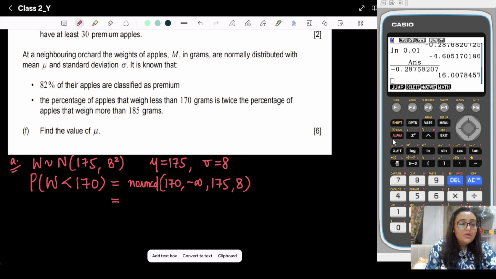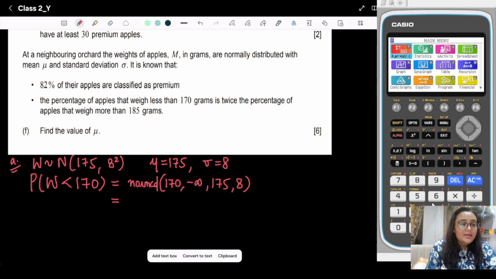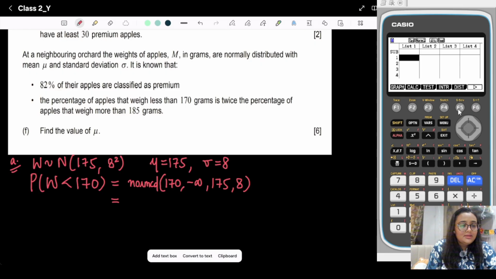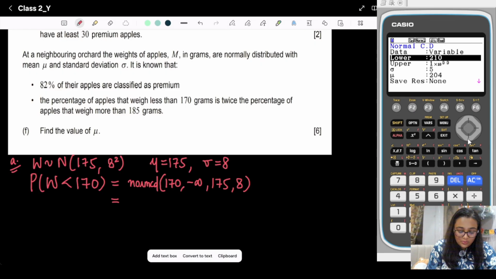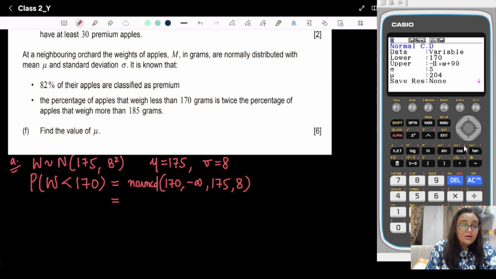So what we will do, just go to the menu, then the statistics part, then distribution, normal CD. What is your lower bound? The lower bound is 170. Upper bound is the same, it's minus infinity. So in place of this we will just put minus over here. One more thing I need to add: here the upper bound is 170 and the lower bound is this.